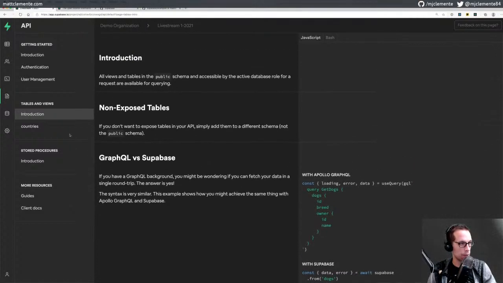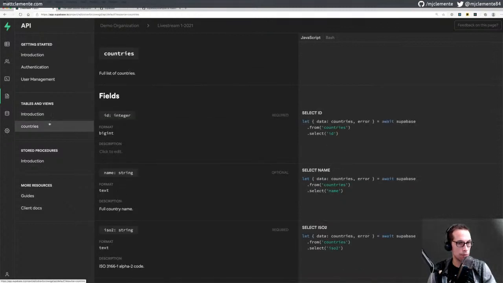So you can do some GraphQL. All right, so we have our first, I guess, API endpoint here, and it is countries. Here are the docs for that code that's based on the table that we generated.